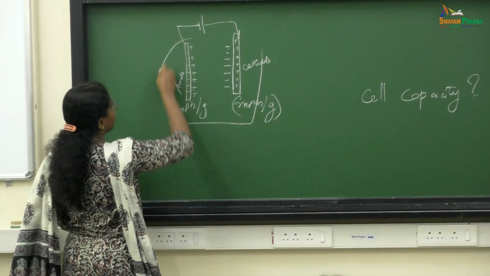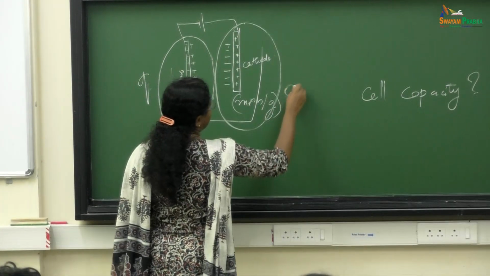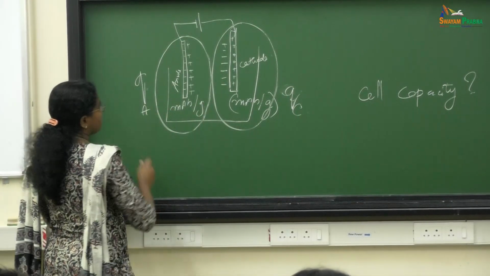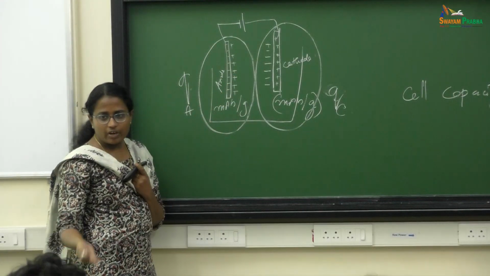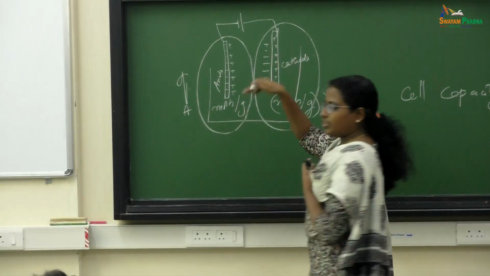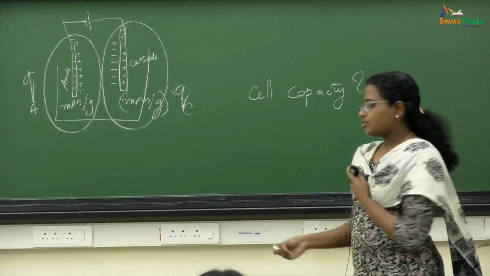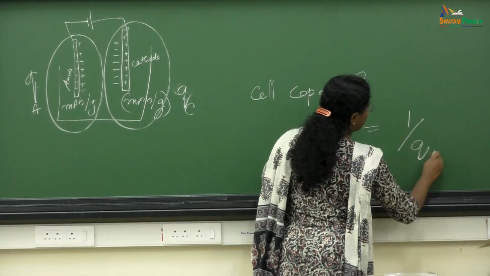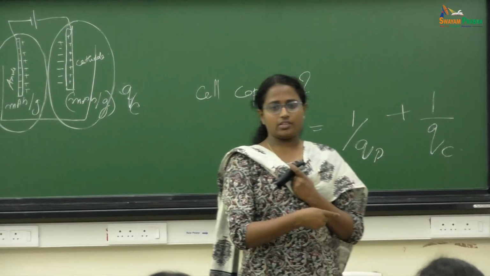Okay, so here I have a capacitor here, another capacitor here, right? Because of the negative charge on the anode, I have a positive charge from the ions in the solution. Similarly, you have a negative charge over here and the positive charge. So it's like capacitors in series. So 1 by Q cell is equal to 1 by QA plus 1 by QC. Okay. So you can do this like this.